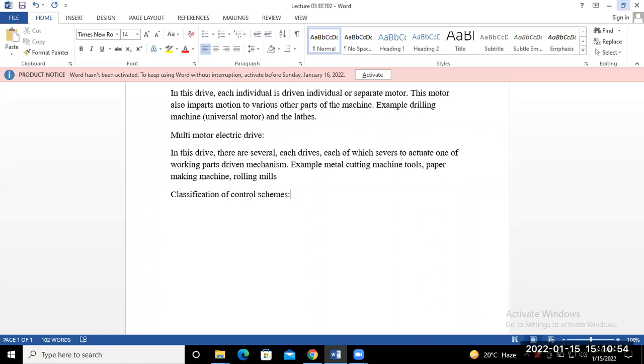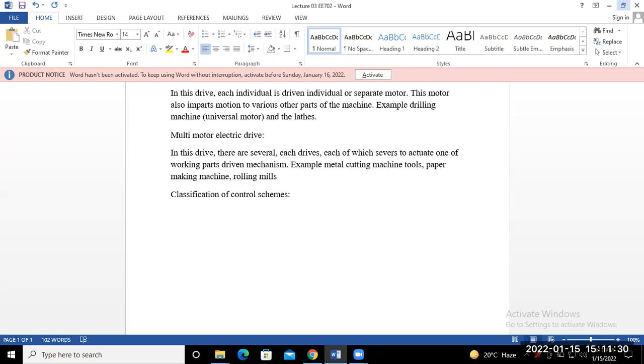First, why do we use a controller scheme? Suppose we want to control the speed of the load which we drive through the electric motor.